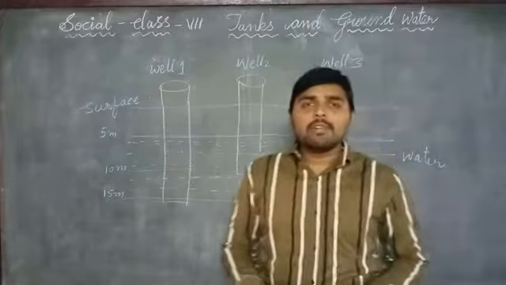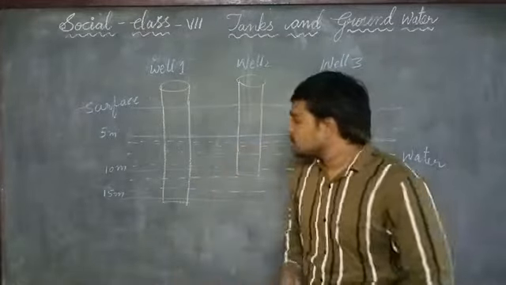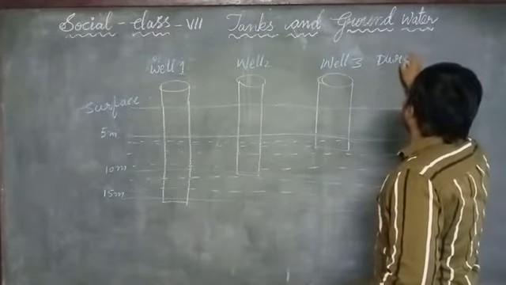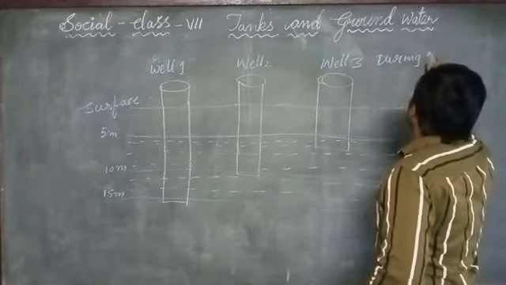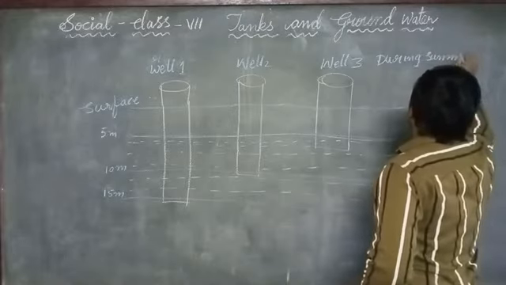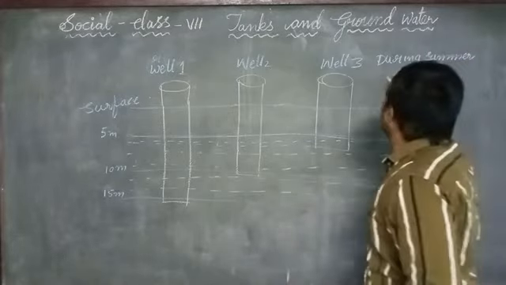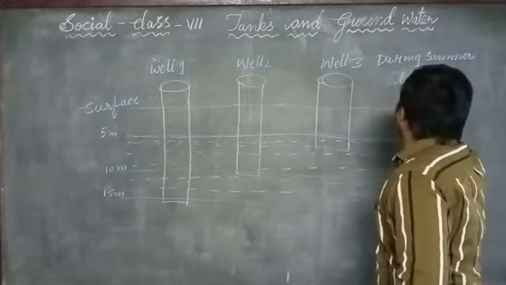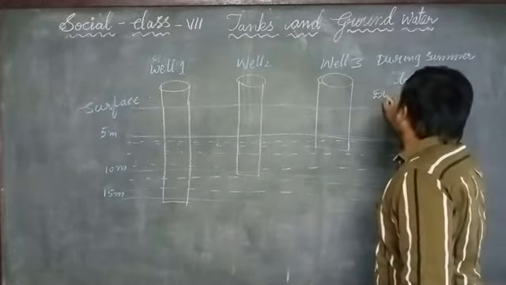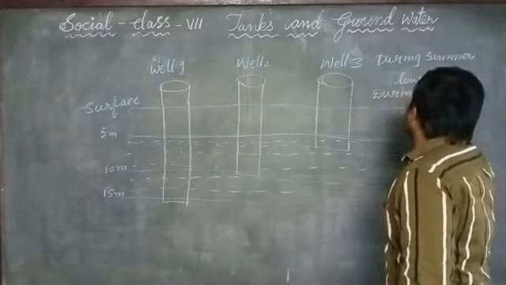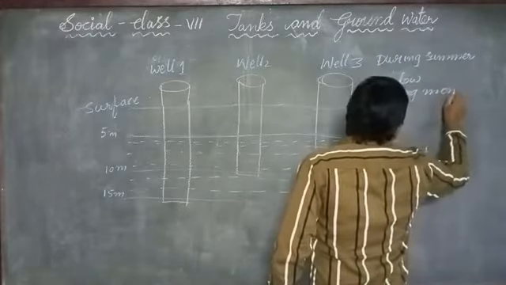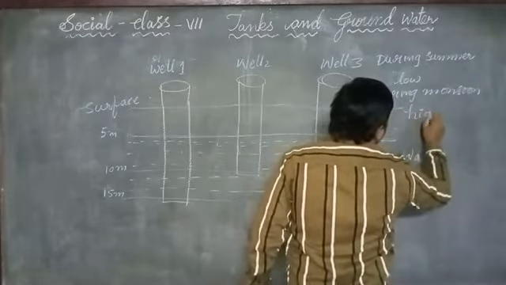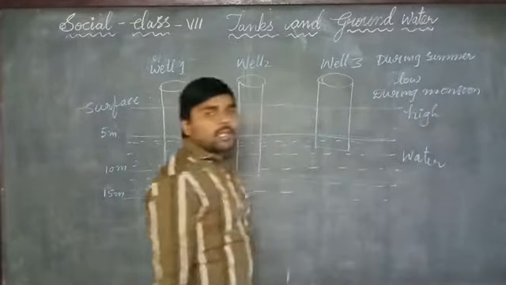That's why the water table is high. Okay. During summer, the water table is very low, and during the monsoon season, the water table is very high. Okay, this is about the water table.